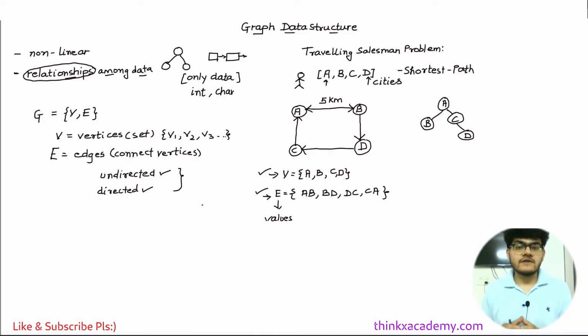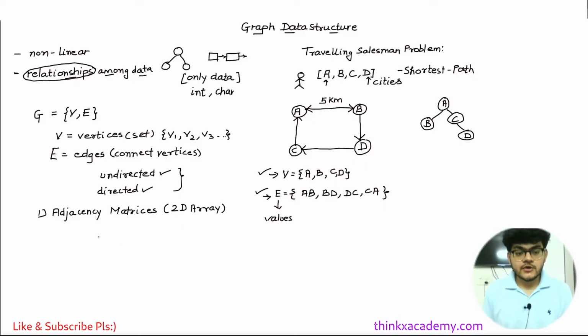Now let's see how we can represent a graph data structure in programming, right? The first way is to use an adjacency matrix. The first way, which is the easiest way, is to use a matrix, which is an adjacency matrix. This is actually a 2D array. So the idea is very simple. If you want to represent a graph, let's say you have 4 vertices. So you will create a 2D matrix of size 4 by 4, which is something like this.